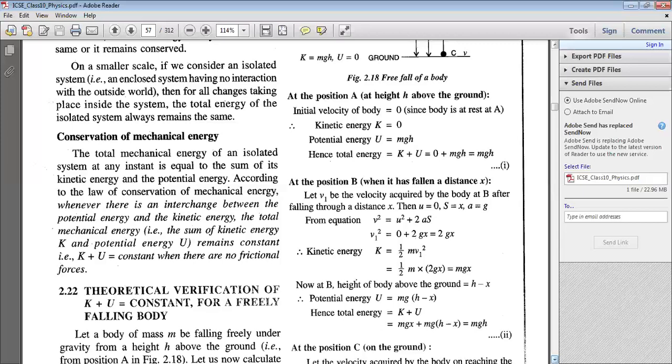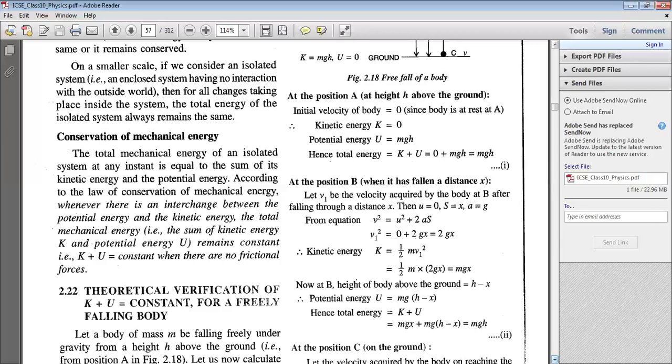So, whenever there is an interchange between potential energy and kinetic energy, the total energy, kinetic plus potential, remains constant. That is, K plus U is equal to constant. This implies that whenever there is a loss of energy of one form, another form reappears.